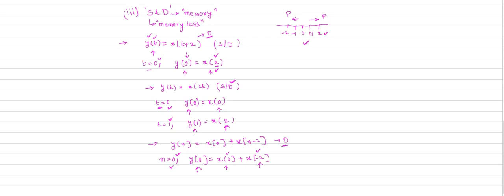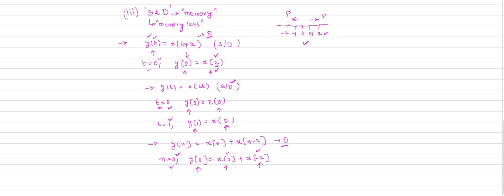If the response depends on present and past values of the input or present and future values of the input, that system is definitely a dynamic system. If the response depends on the values of the input at that instant only, that system is a static system. So these are static and dynamic systems. Static and dynamic systems are very easy. If the response depends on present values of the input, then it is a static system. If the response depends on past or future values of the input, that system is a dynamic system.